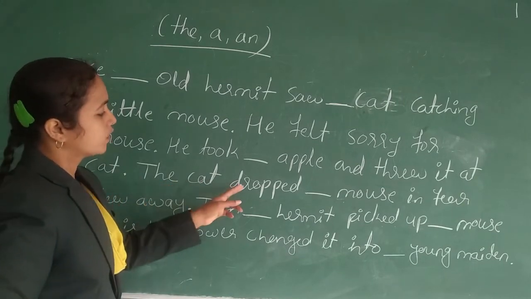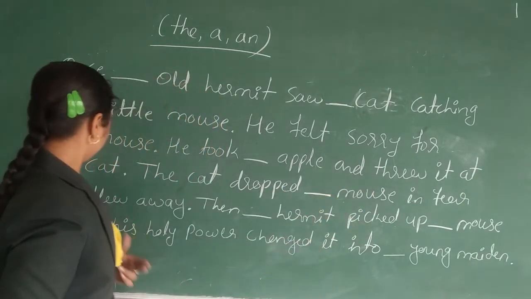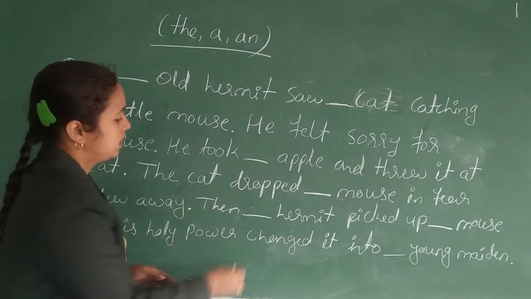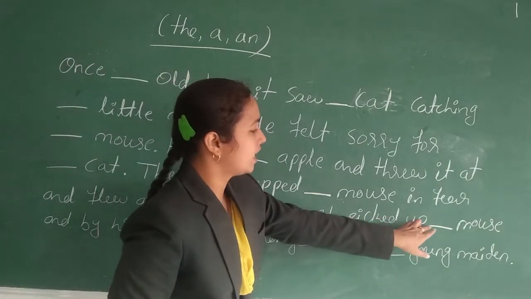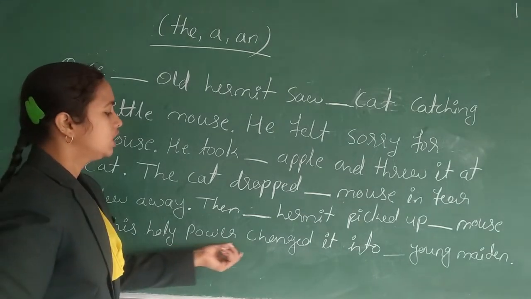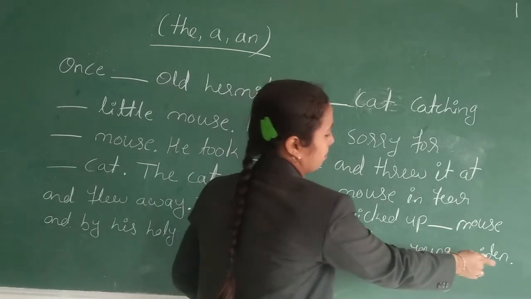The cat dropped dash mouse in fear and flew away full stop. Then dash hermit picked up dash mouse and by his holy power changed it into dash young maiden.